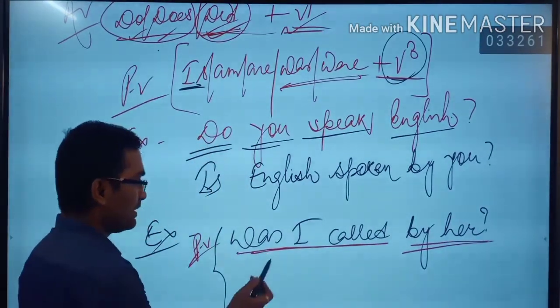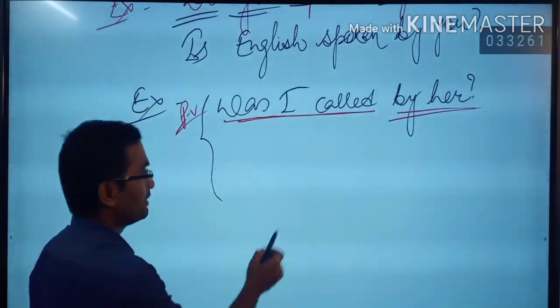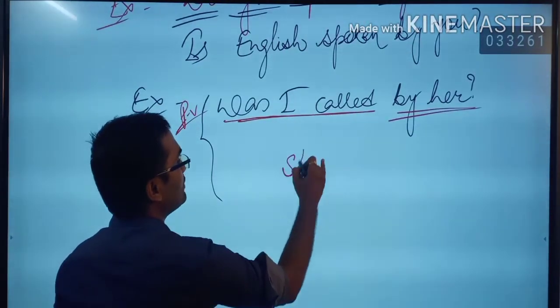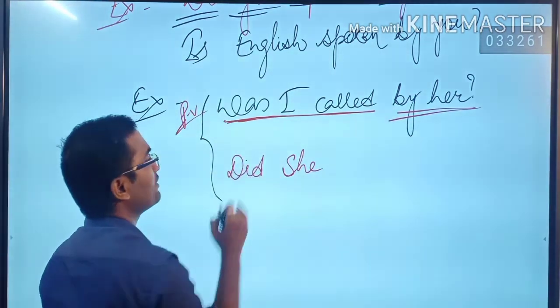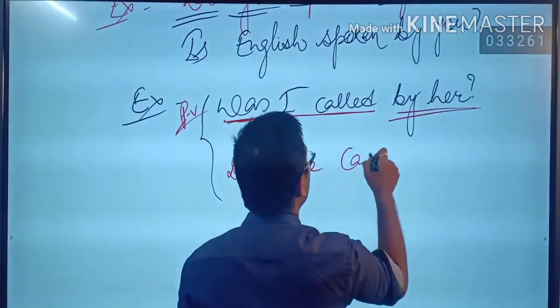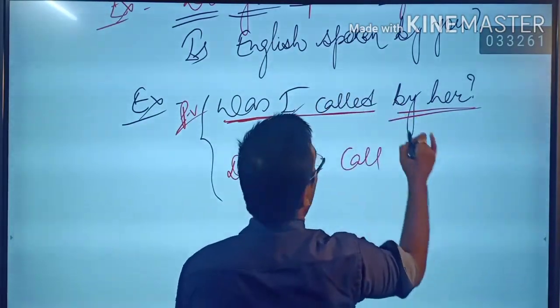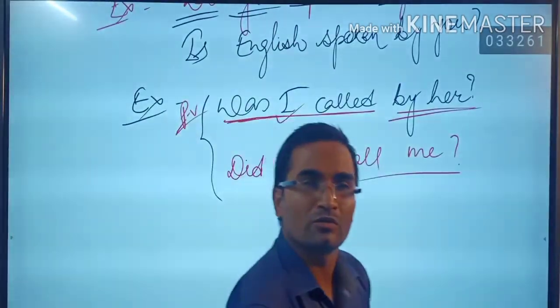So in the place of was we have to use did. Clear? Then let's take her from there. Then it will be she, and you have to write here what? Did. So what will be written? Did she. Then did takes the verb in the first form. We'll write here, did she call whom? I means what? Me. I hope it is simple for you.